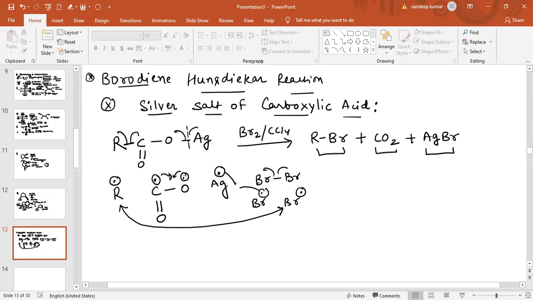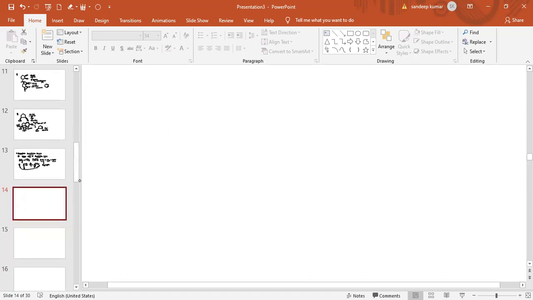You can also see, this is in presence of bromine and CCl4. This can also be used in the preparation of alkyl halide. Now see some more reactions related to the Borodine Hunsdiecker reaction.